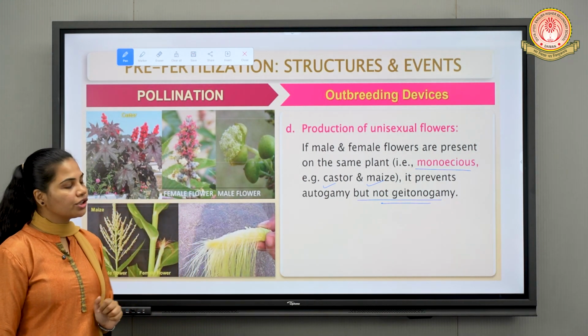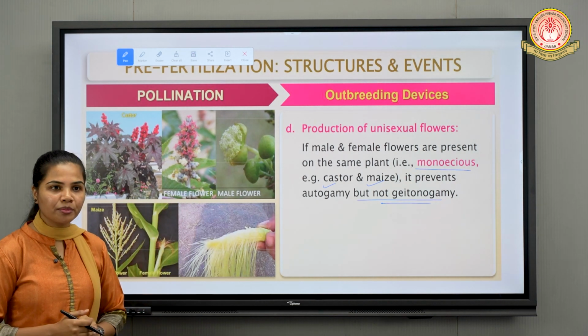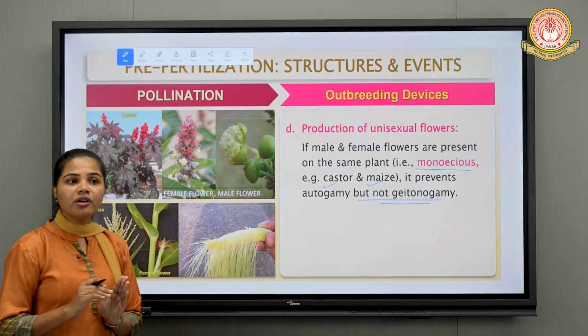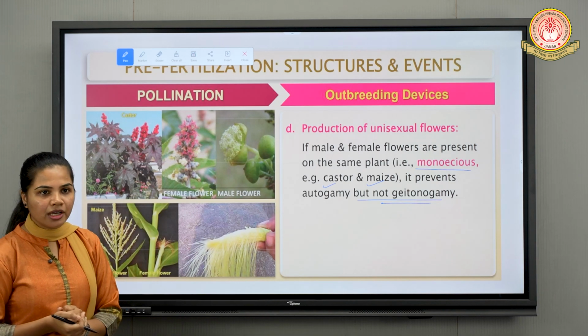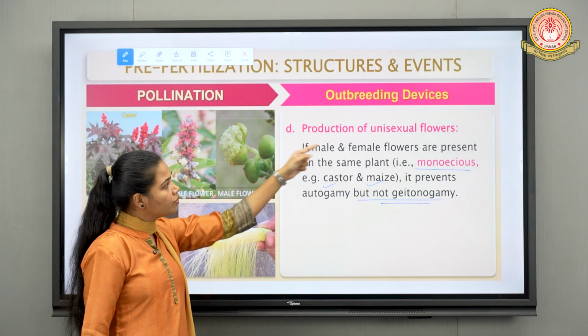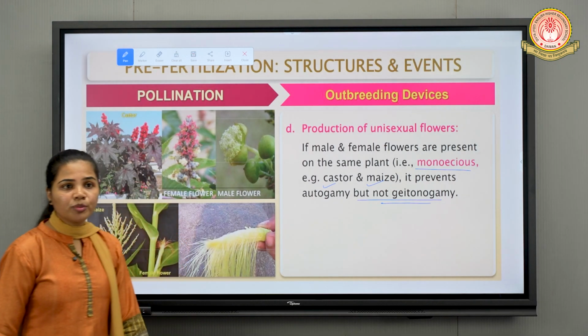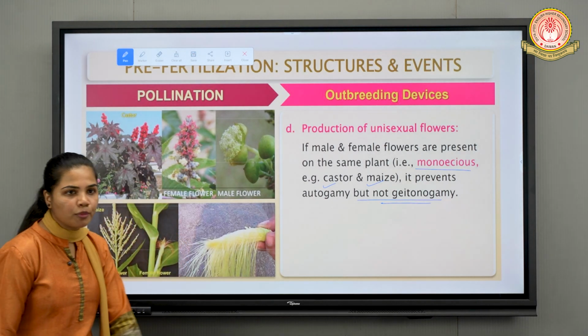So in this condition, geitonogamy is not prevented as such because the plant is same. But autogamy can be prevented because flowers are different, but on the same plant. So that is why production of unisexual flowers could lead to encouragement of cross-pollination and inhibition of self-pollination.